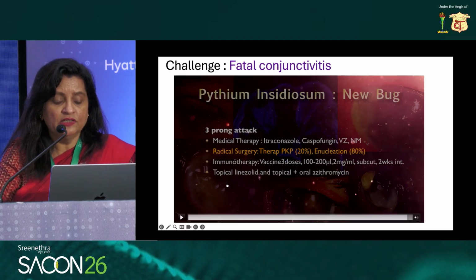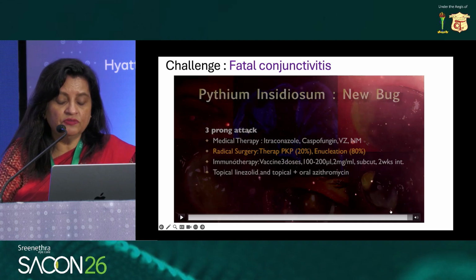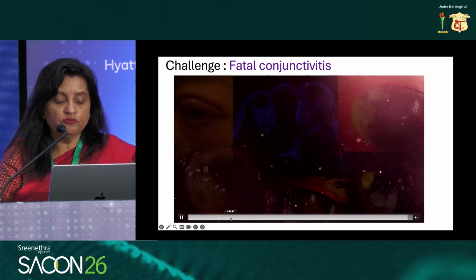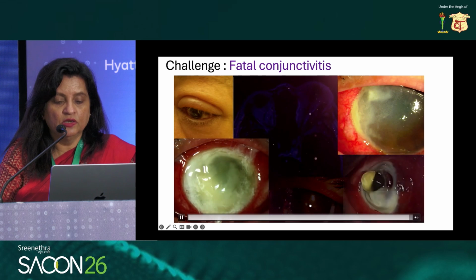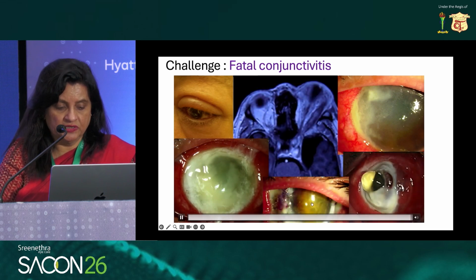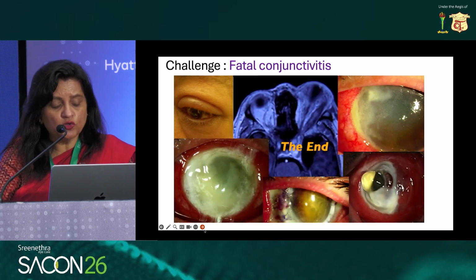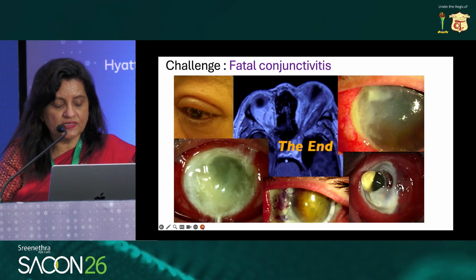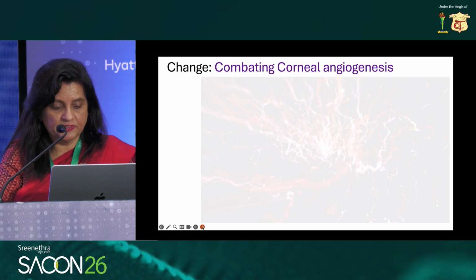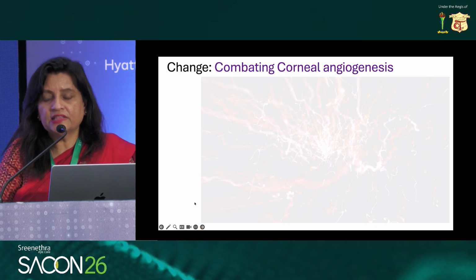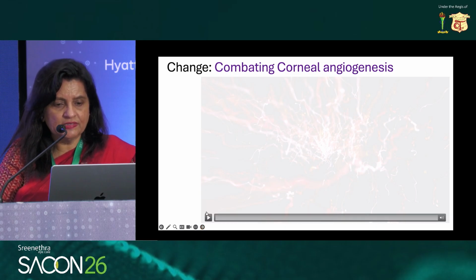As far as Pythium insidiosum is concerned, the important thing is the reticular margin that I showed, and the guttering that may occur. You do have to do a 3-prong attack, which means medical therapy in the form of itraconazole, caspofungin, voriconazole or natamycin, which has been tried, radical surgery, and people have even used immunotherapy. And of course, topical linezolid, which seems to be the treatment for this condition. So sometimes the microbes can be smarter than all of us, and we have to be careful, especially if new microorganisms are being isolated.